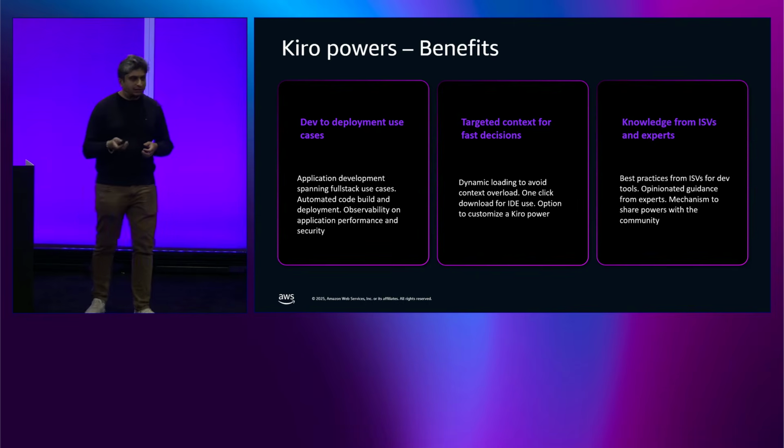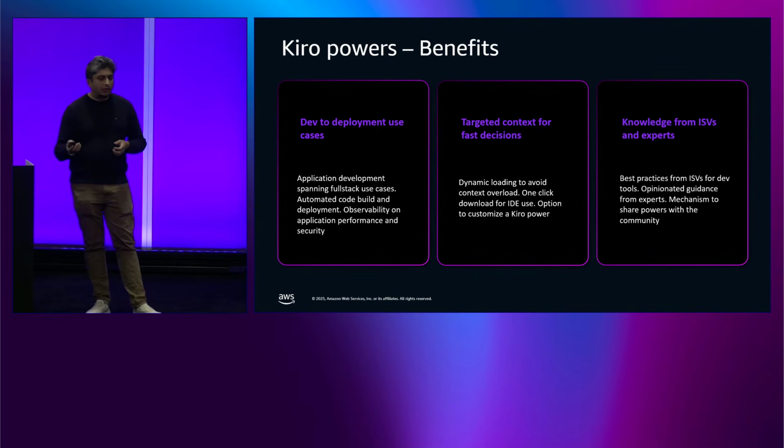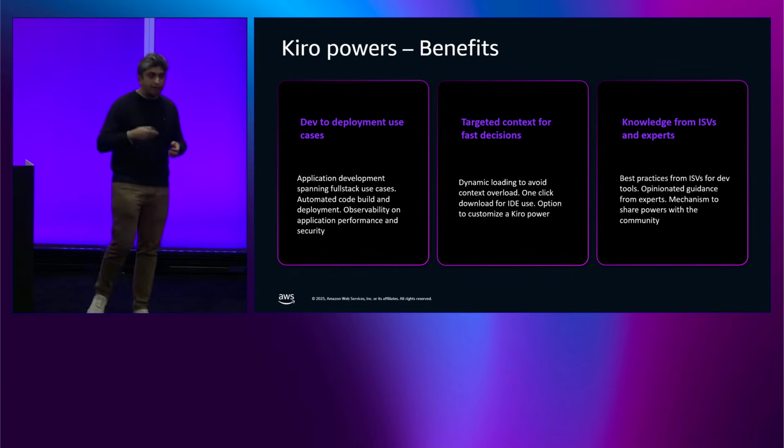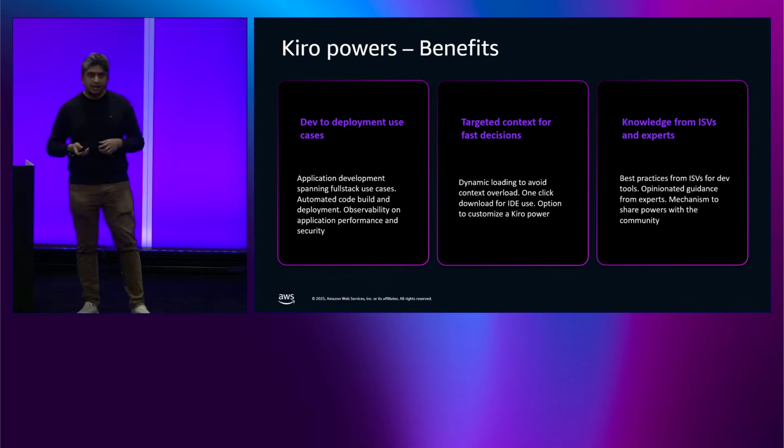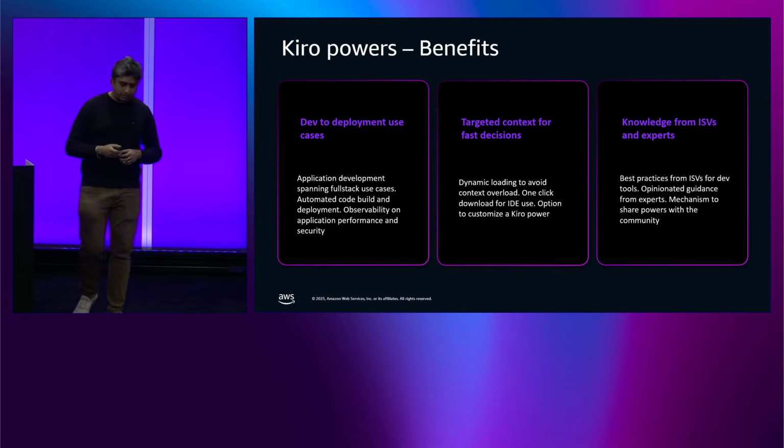Now, what are the benefits of this? The dev to deployment use cases spanning full stack development, backend development, API development, database development, observability, you name it, you can target that specific use case. And targeted context for fast decisions by the agent. Now the agent does not need to run into a loop if it needs to figure out what are the tools that it needs to access for full stack development.